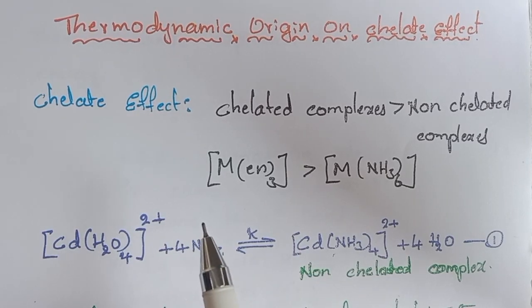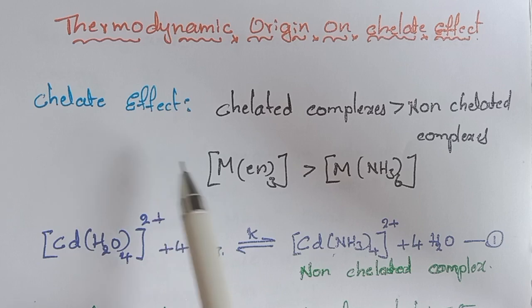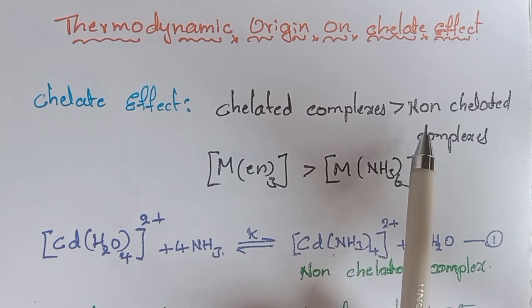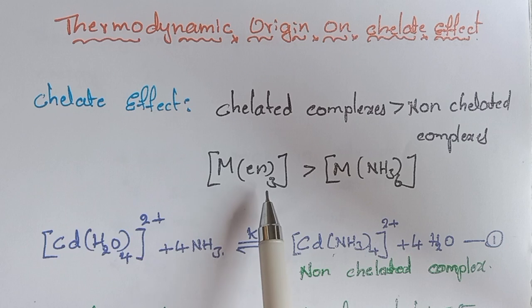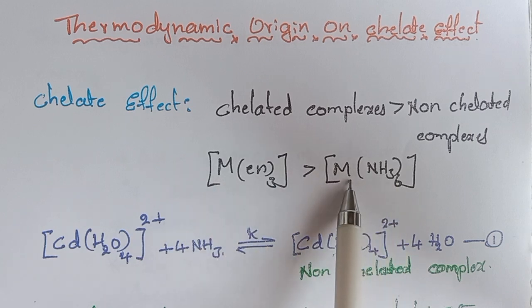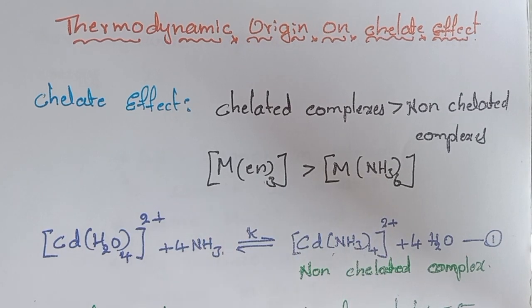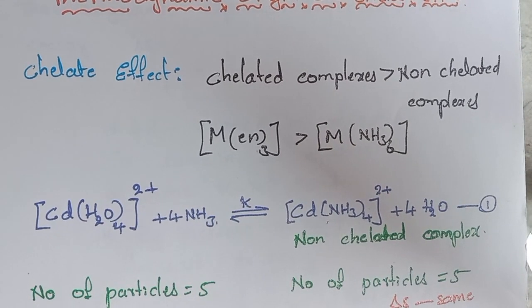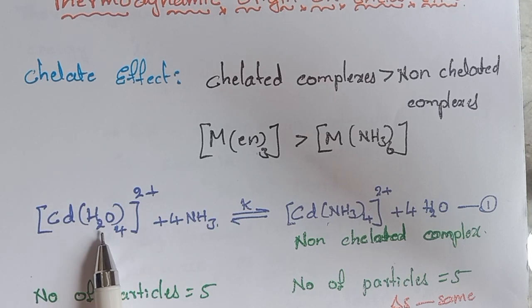Today's topic is the thermodynamic origin of the chelate effect. According to the chelate effect, chelated complexes are more stable than non-chelated complexes. For example, an ethylenediamine metal complex is more stable than the hexaammine metal complex because ammine is monodentate, whereas ethylenediamine is a bidentate ligand. If we see the equation of the cadmium metal complex, here the 4 aqua molecules will be replaced